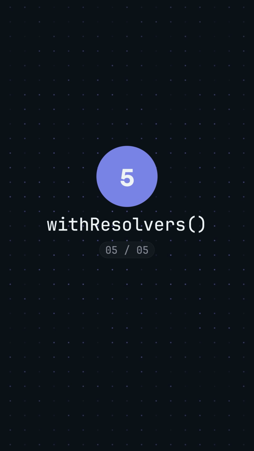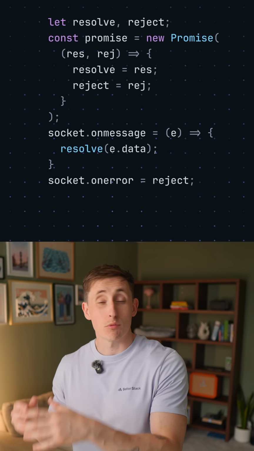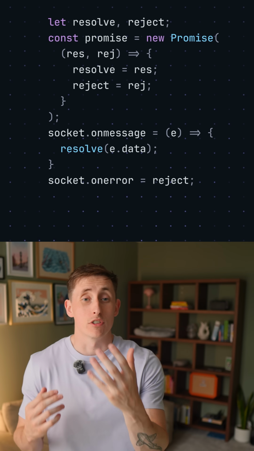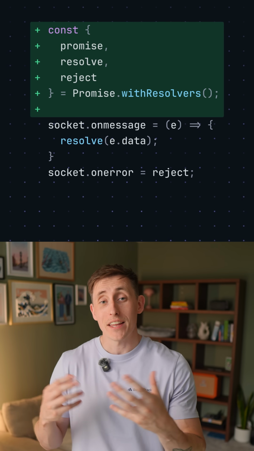And the last point, have you ever needed to resolve a promise from somewhere else in your code? You probably ended up doing something like this, which is pretty ugly and requires 2 empty variables initialized. Instead, use the static method withResolvers to get everything you need, and that looks much nicer.